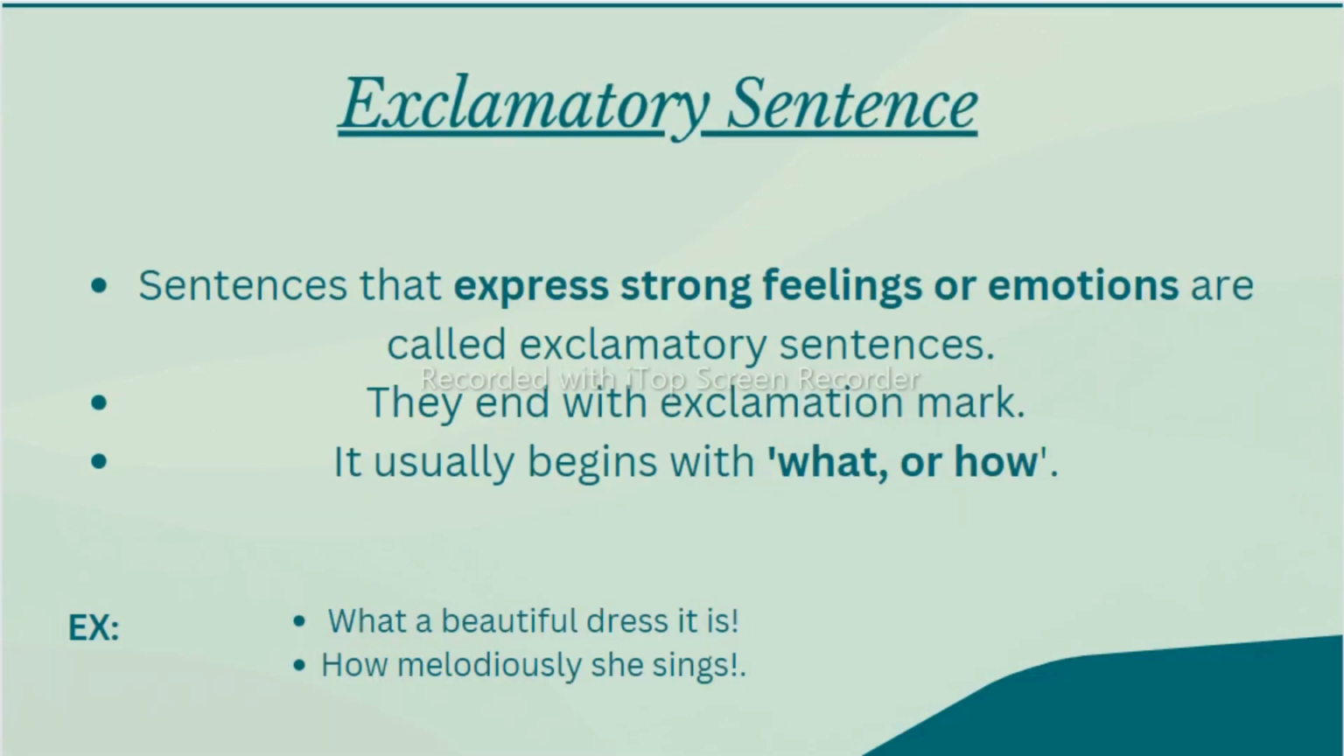Whenever you find these types of words in a sentence, those are optative sentences. Now students, let's see the last type of sentence, that is exclamatory sentences. Sentences that express strong feelings or emotions are called exclamatory sentences. They end with an exclamation mark. If you find an exclamation mark at the end of the sentence, then it is an exclamatory sentence. It usually begins with what or how. For example, what a beautiful dress it is! You will find the exclamation mark at the end. How melodiously she sings! So these types of sentences are called exclamatory sentences. So these five types of sentences are there. You should learn all these types of sentences.